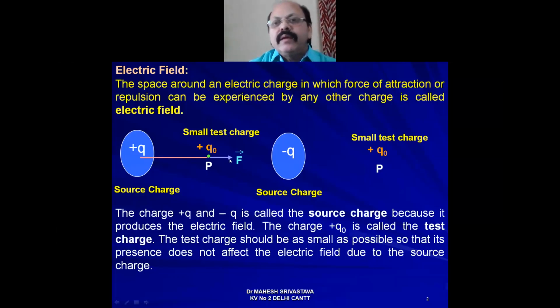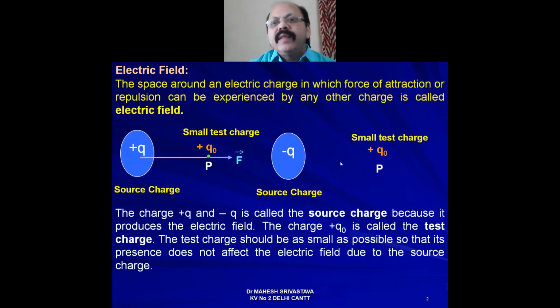Similarly, when we take a negative source charge and place a small test charge at point P in the electric field of source charge minus Q, then what happens?